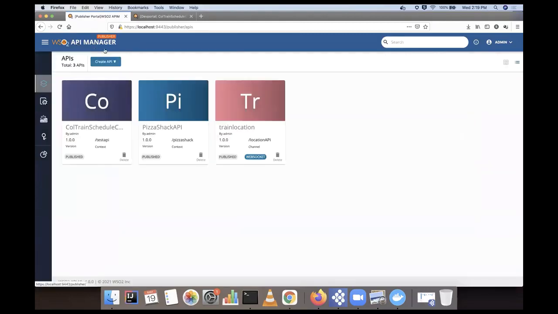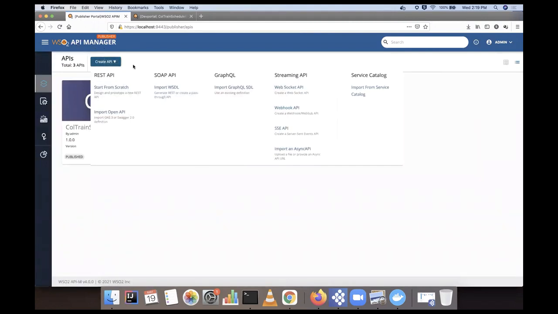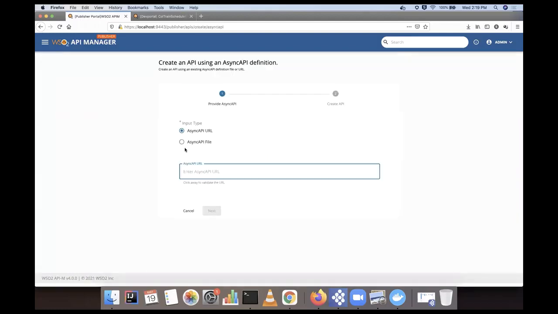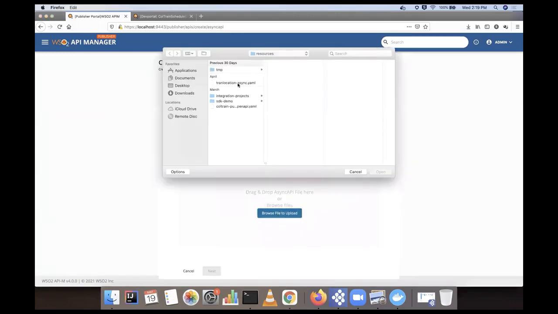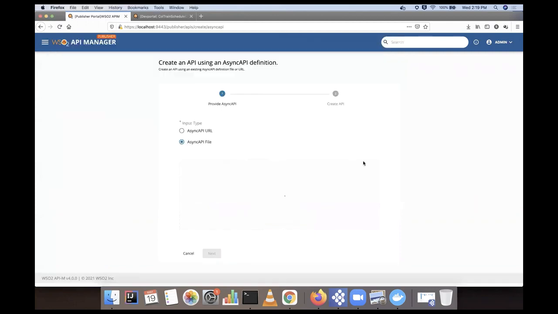So now I'll quickly move into the async API side. For this one, like I mentioned earlier, we do support WebSocket, WebSub, and SSE. I will start with the async API definition. Click here, and I'm going to upload an async API definition like this. So this is my async API file.